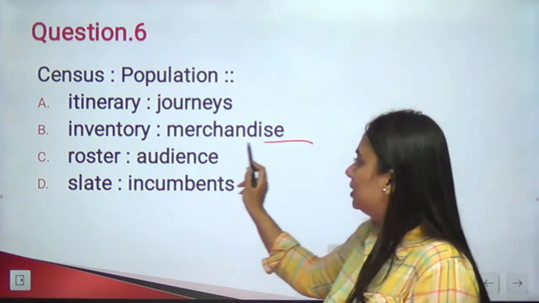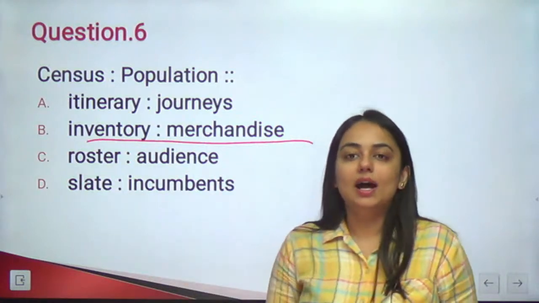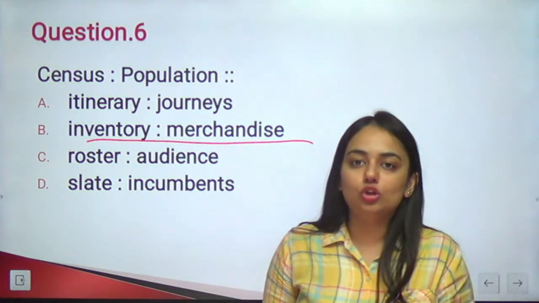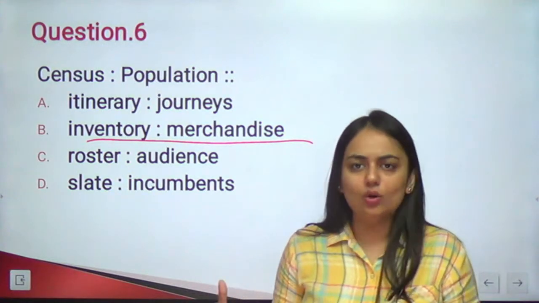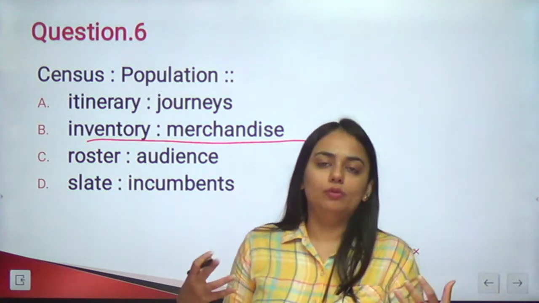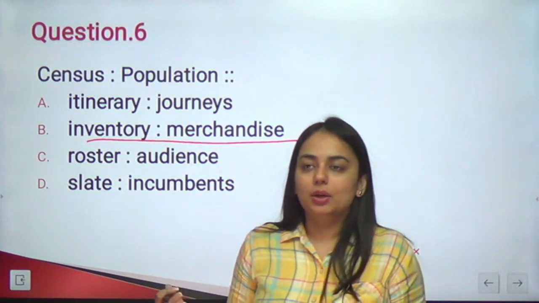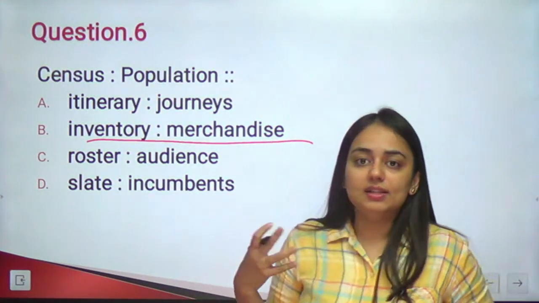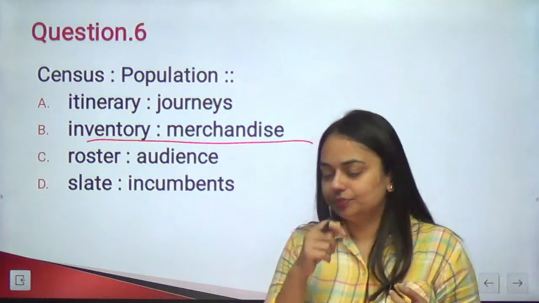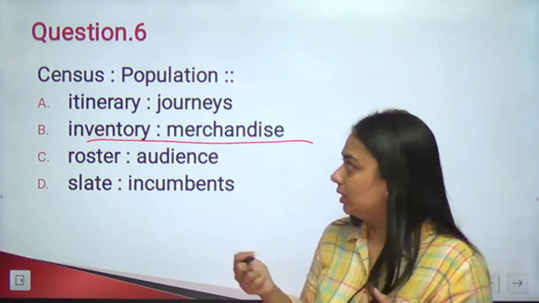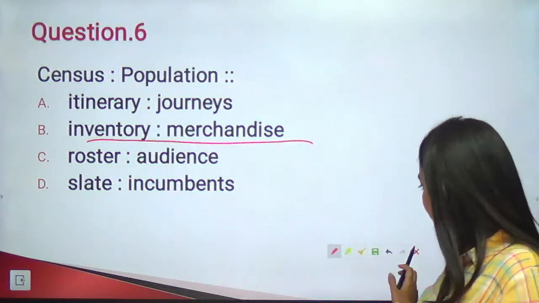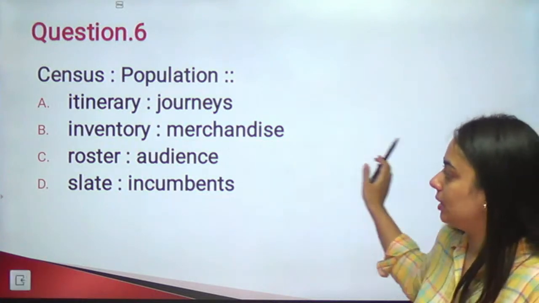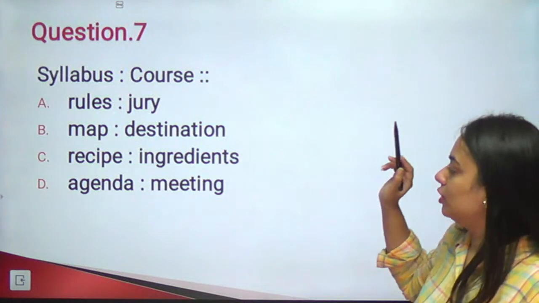You've all been saying it should be itinerary. See, itinerary is simply a plan of what all you are going to do on a trip, or you can say a layout of the plan when you embark on a particular trip. But it doesn't give you the number of something like census does, right? So answer should be inventory, B. Moving on to the next one.